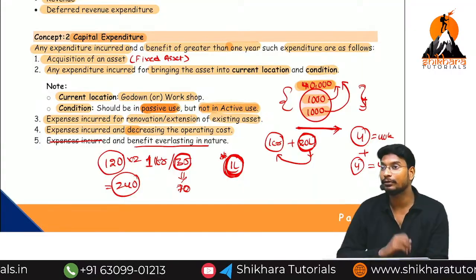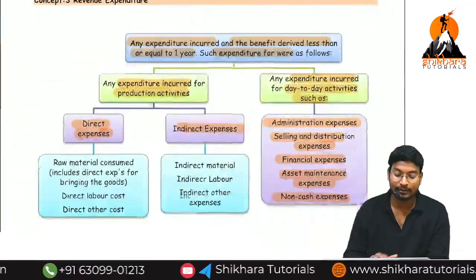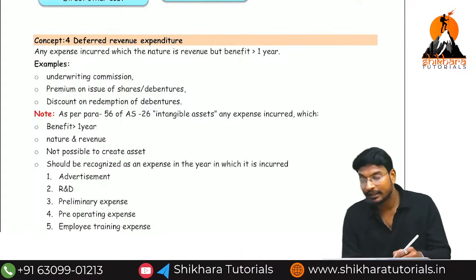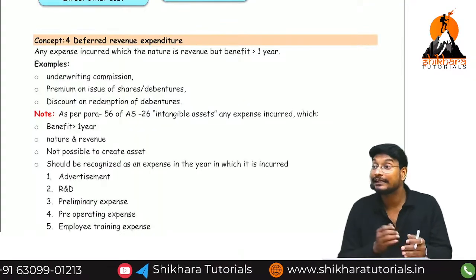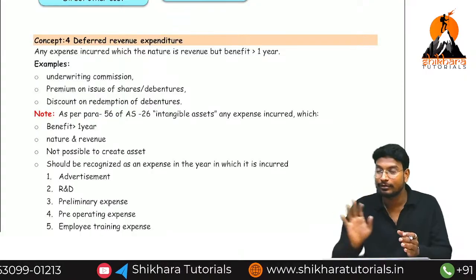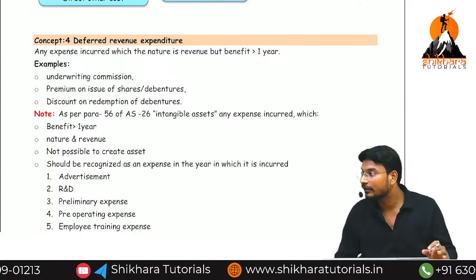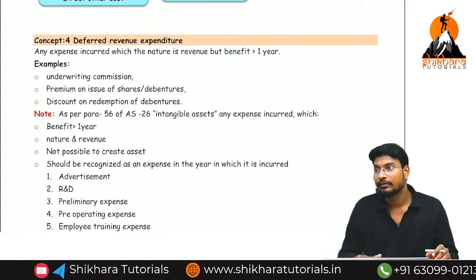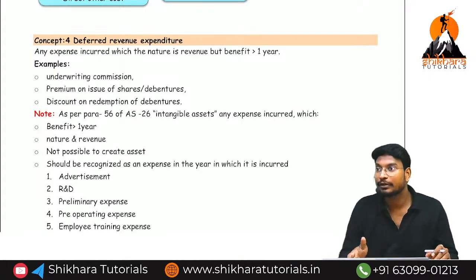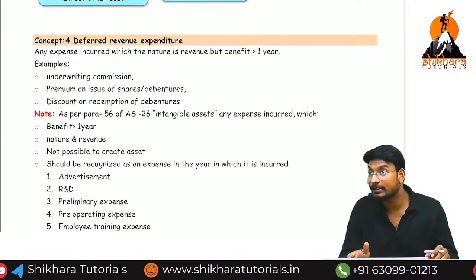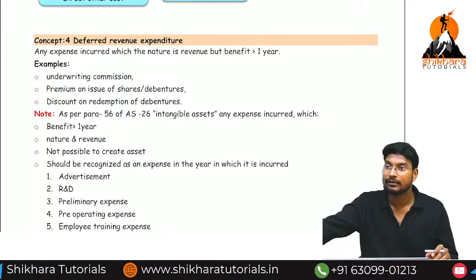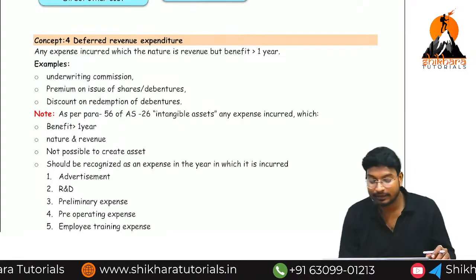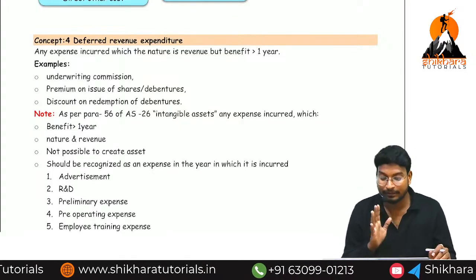But we cannot conclude like that, because there is another concept called deferred revenue expenses. What is the meaning of deferred revenue expenditure, sir? For this type of expenses also, the benefit we are going to get is more than 1 year, but it is not related to a fixed asset. We are incurring certain expenses and we get the benefit for more than 1 year. Related to a fixed asset means capital expenditure. Not related to a fixed asset means revenue expenditure. If you give an example, sir, I will give you an example.